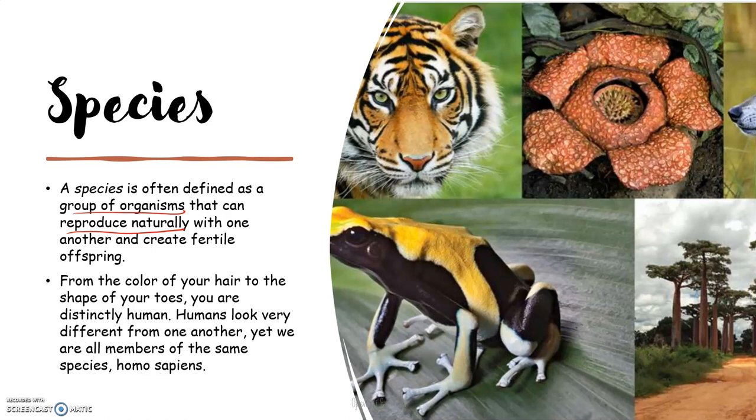For example, humans live in different geographical locations and have different physical attributes, but they can interbreed with each other. Therefore, all the human beings on this planet are classified into a single species, that is Homo sapiens. So one species cannot interbreed with another species. If it happens, it is a rare phenomenon.